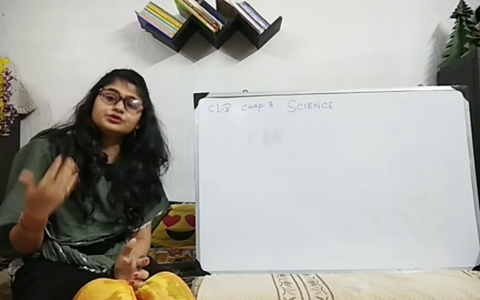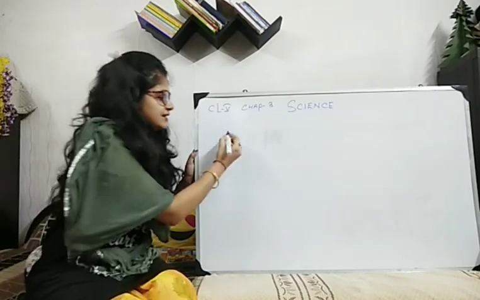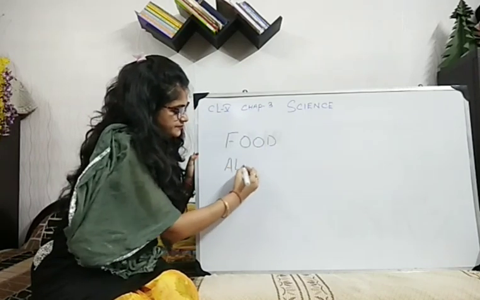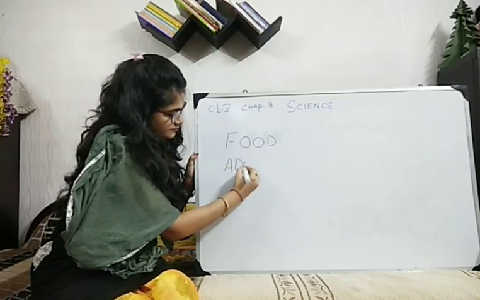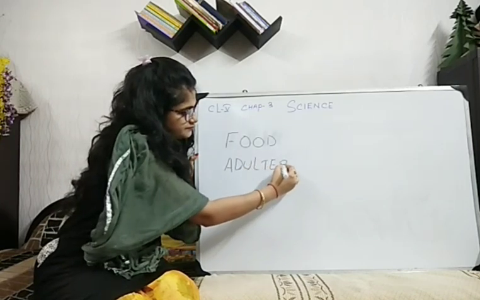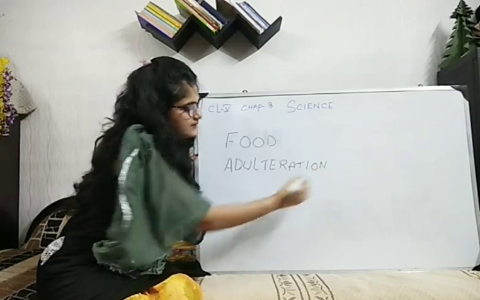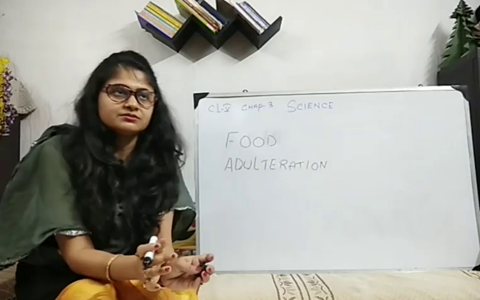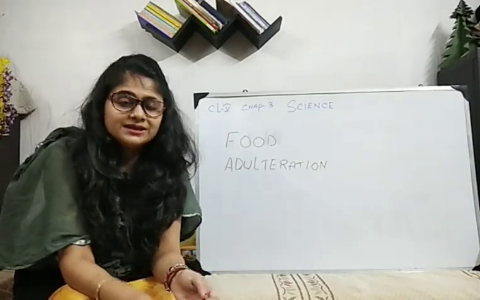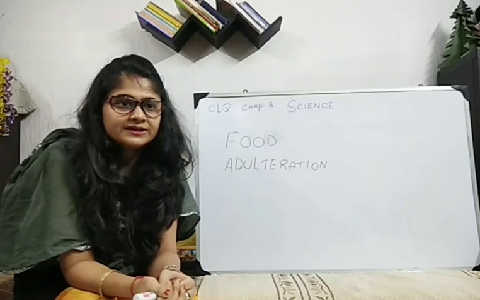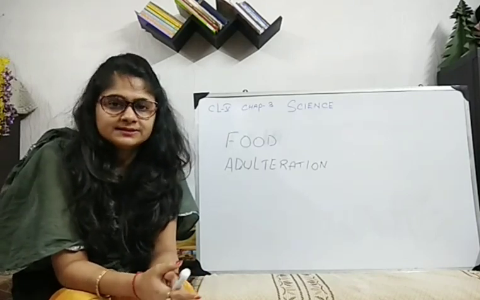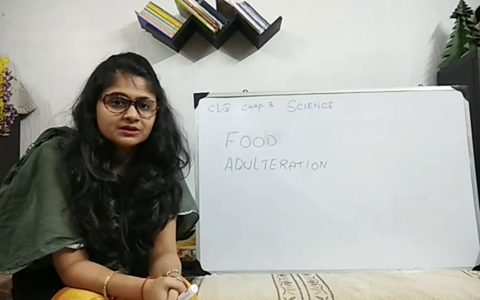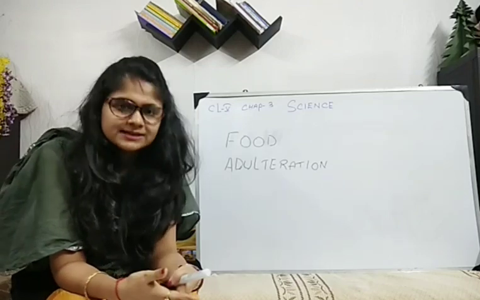Now, what do you understand by this term called food adulteration? Hope you all can read and see. This is the topic we will discuss today. Okay. Now, we eat different types of food. We get different types of components from the food we eat, right? And to get this food, we purchase from different shops or from sellers.